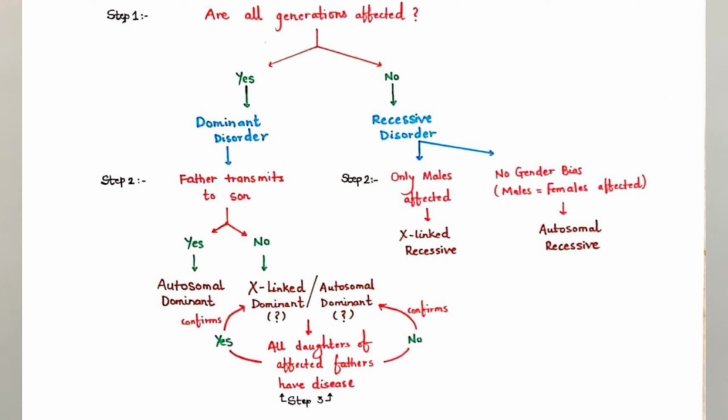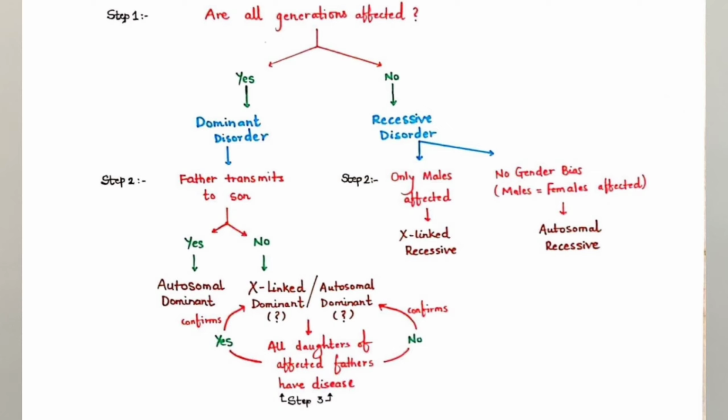The second question to ask in a recessive disorder is: is there gender bias? If there is no gender bias, that is, males and females are equally affected, then it is an autosomal recessive condition. Whereas, if there is gender bias, that is, if only males are affected, then it is an X-linked recessive disorder.